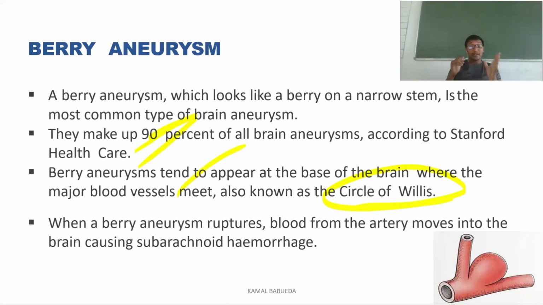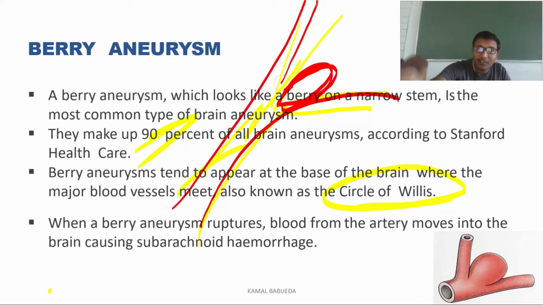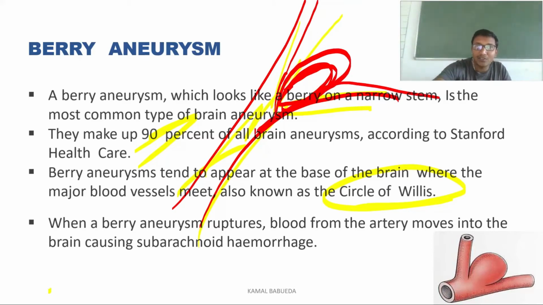How does this berry aneurysm occur? They mainly occur in a narrow stem. For example, if two arteries are coming and meeting at a place, a berry-like bulging occurs, and this is called a berry aneurysm. So these are two arteries coming and meeting at the junction, and unfortunately, due to the weakening of the artery and the pressure present in the arteries, the bulging of the artery occurs, and this is called a berry aneurysm. And where do these mainly occur? They mainly occur in the brain, where they cause subarachnoid hemorrhage.